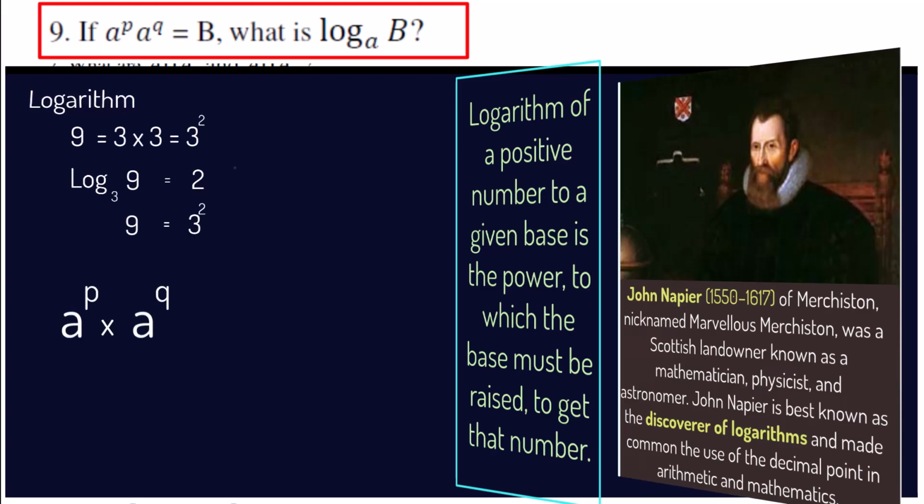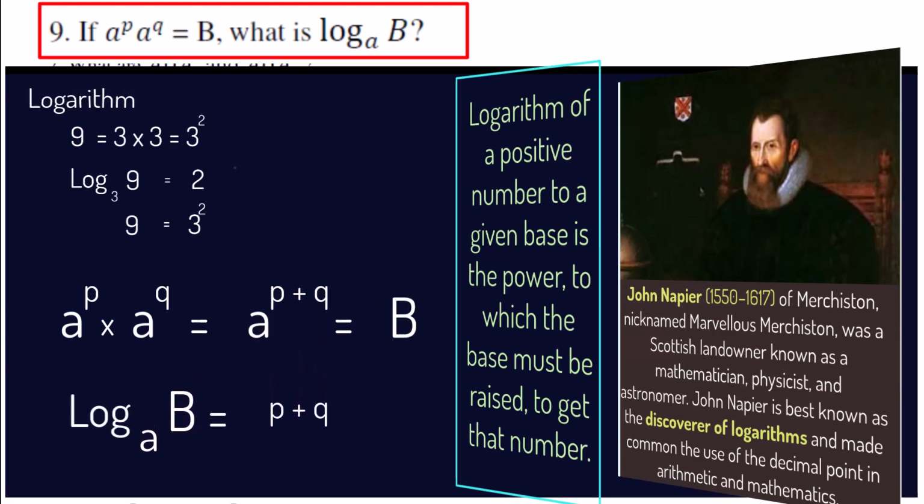The product rule in the theory of exponents says a raised to p into a raised to q is equal to a raised to p plus q, and this is equal to b. That means b is expressed as the p plus qth power of a. So by the definition of logarithm, log of b to the base a is equal to p plus q, which is the answer.